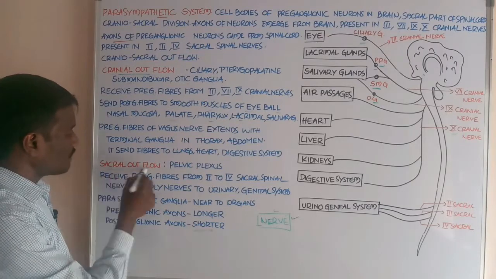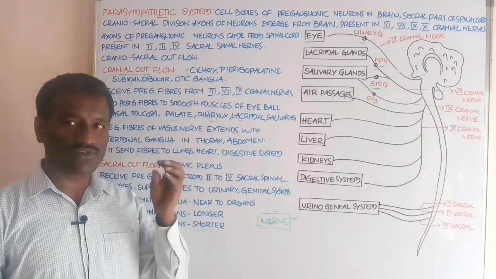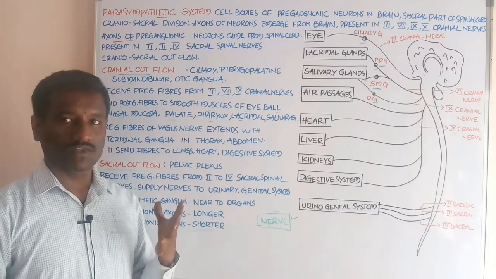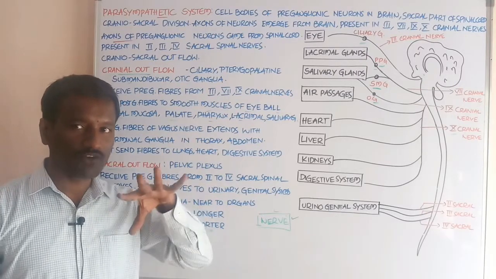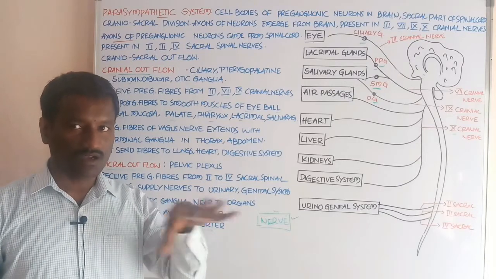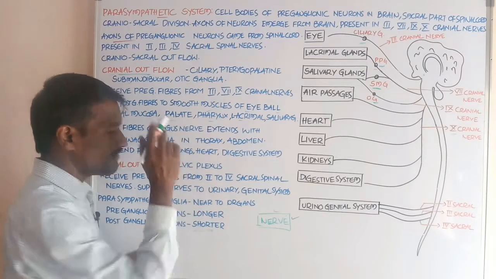Students, now what about the sacral outflow? The sacral outflow forms the pelvic plexus. It is located in the pelvic region and forms a network-like structure by the spinal nerves, so it is called the pelvic plexus.